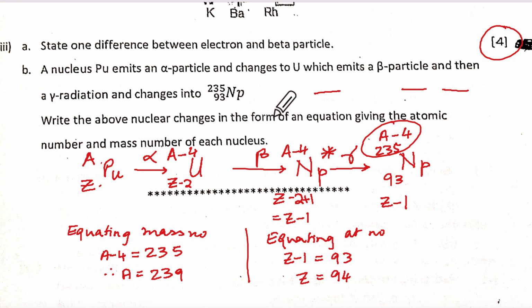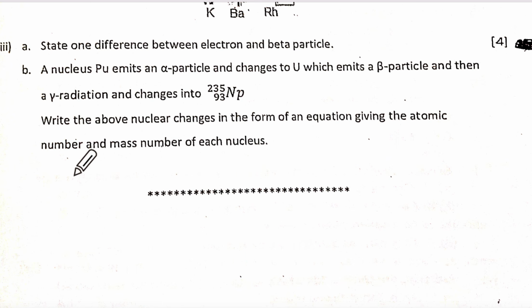Write the above nuclear changes in the form of equation giving the atomic number and mass number of each nucleus. So once you have done this, you have to show the above change. I am going to show them separately. 239 and 94 I have to start with. So now we will say Pu, 239 and 94. Z was 94, right?